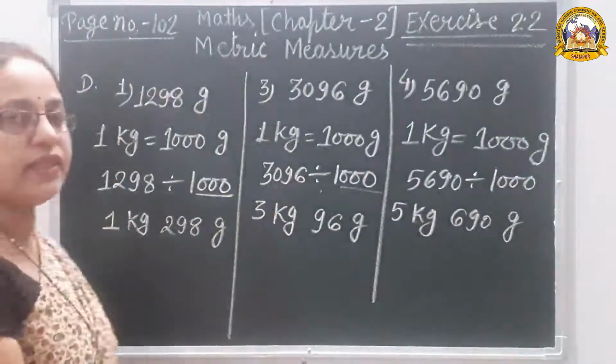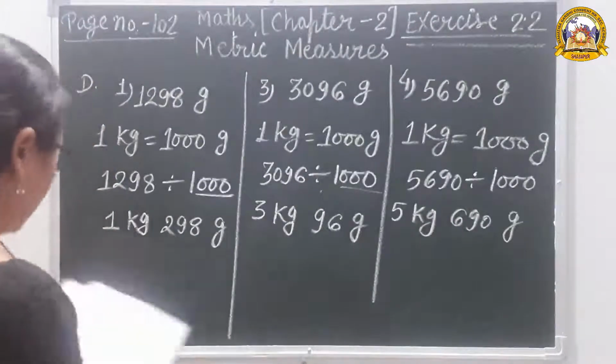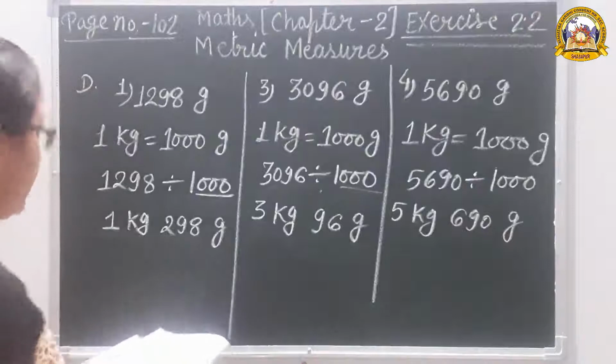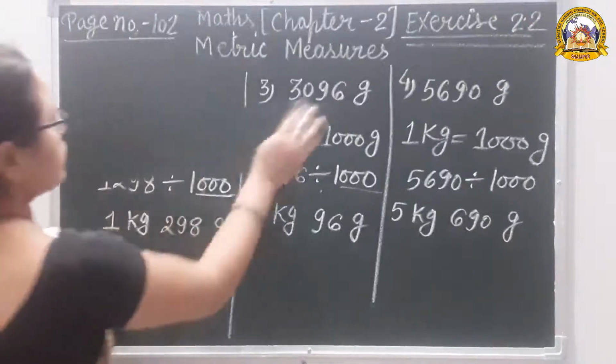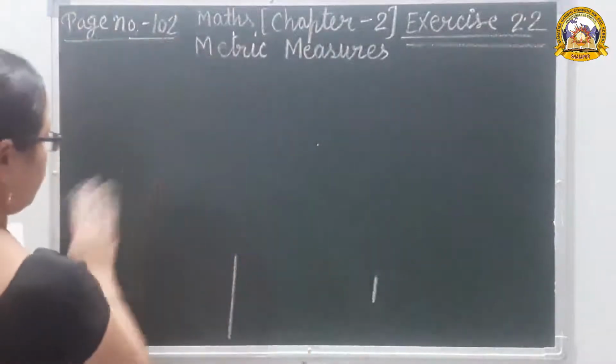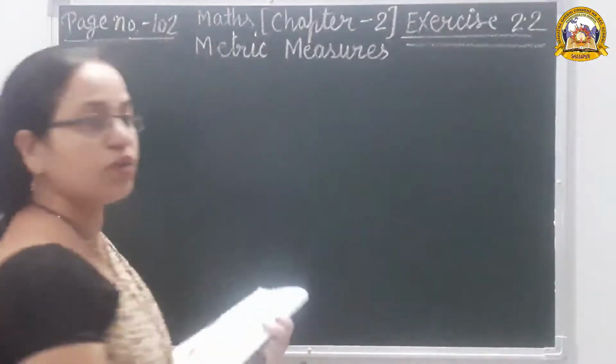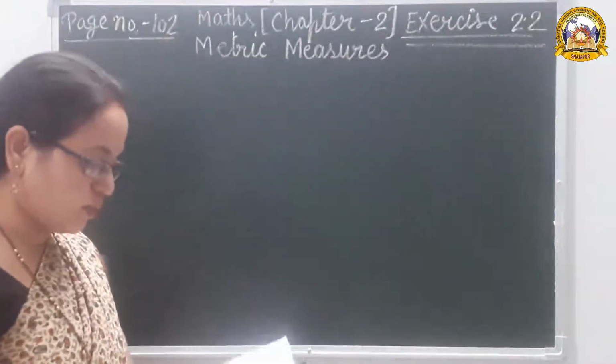So follow the method and you can easily solve the other questions. Okay, next question number E. And also you should complete your copy. All the questions should be in your copy, okay? Don't skip the questions.